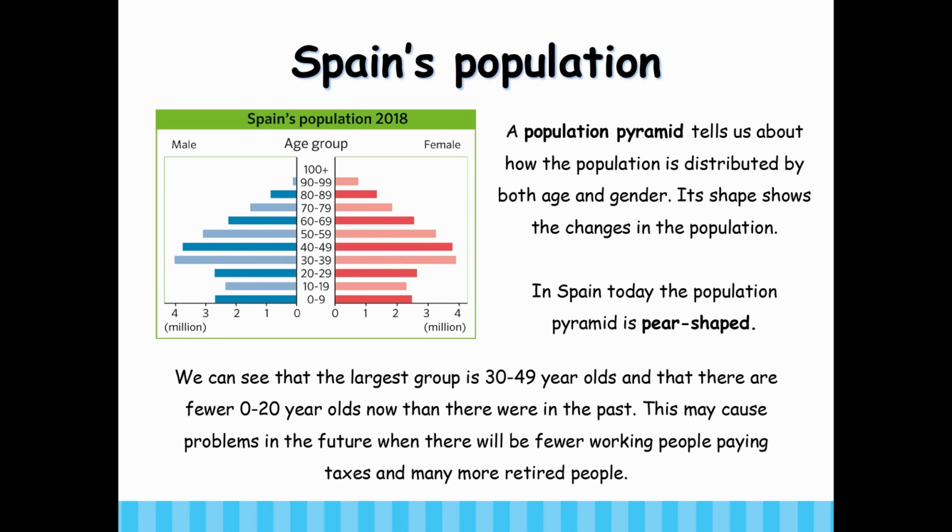A population pyramid tells us about how the population is distributed by both age and gender. Its shape shows the changes in the population. In Spain today, the population pyramid is pear-shaped. We can see the largest group is 30 to 49-year-olds, and that there are fewer 0 to 20-year-olds now than there were in the past. This may cause problems in the future when there will be fewer working people paying taxes and many more retired people.